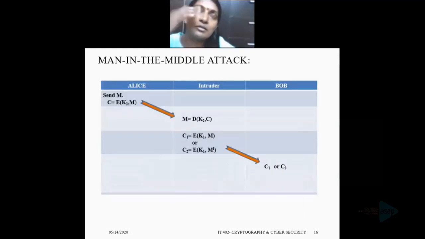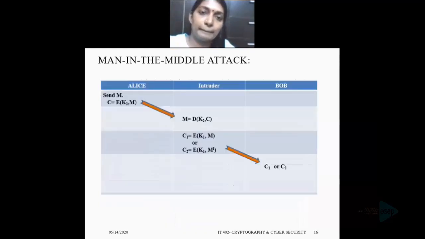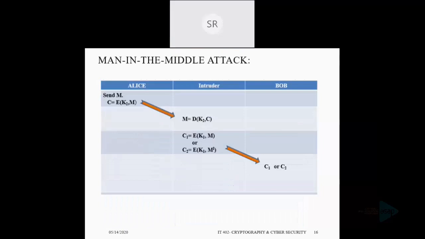So all future communication between Bob and Alice is compromised, and that is mentioned here in this slide.